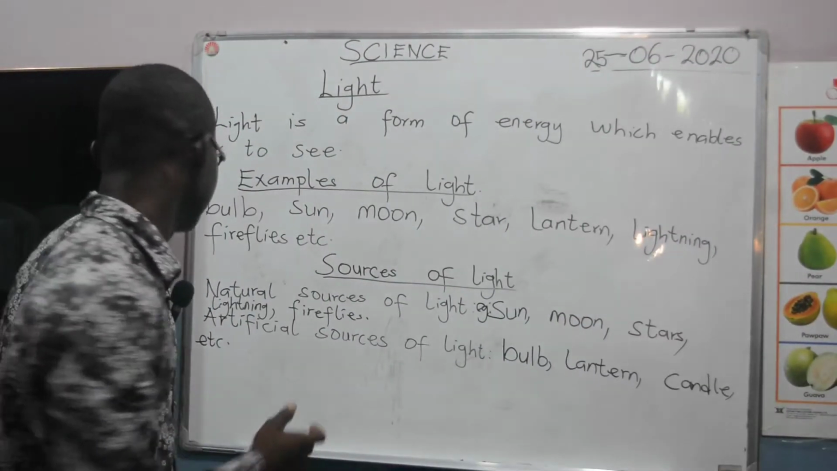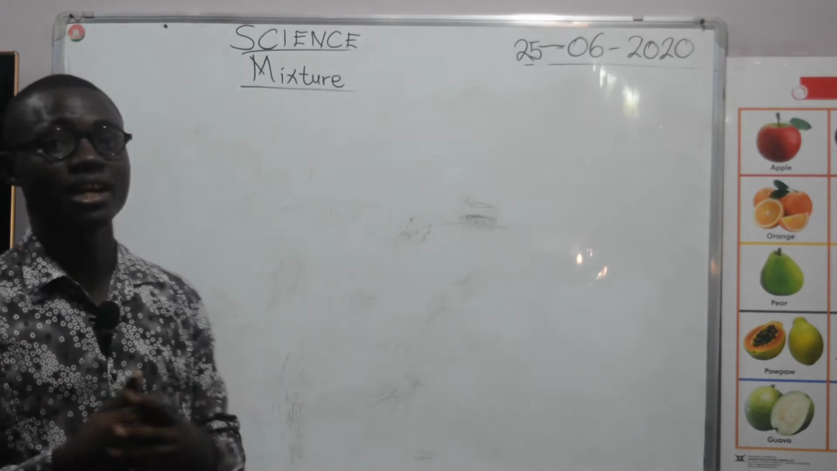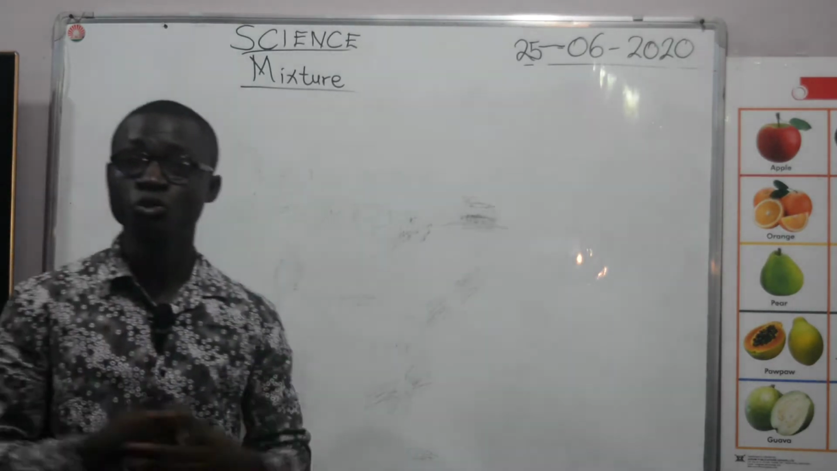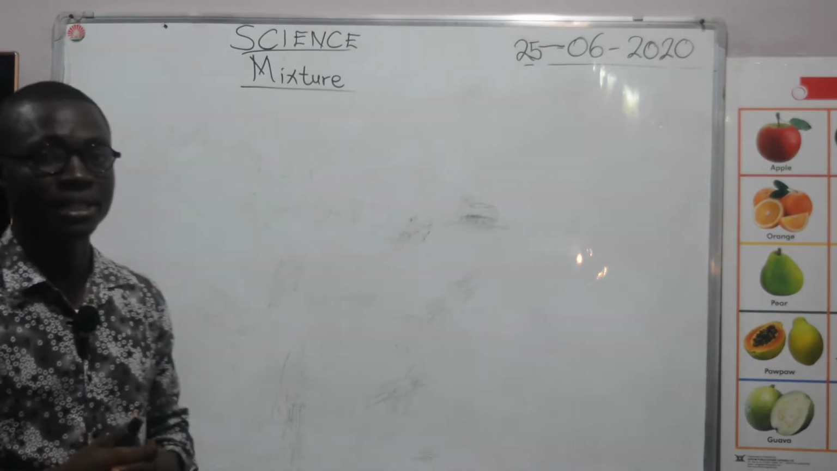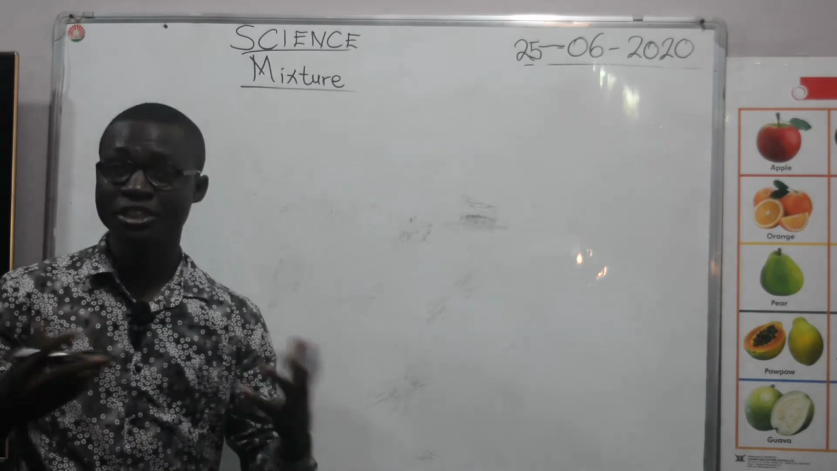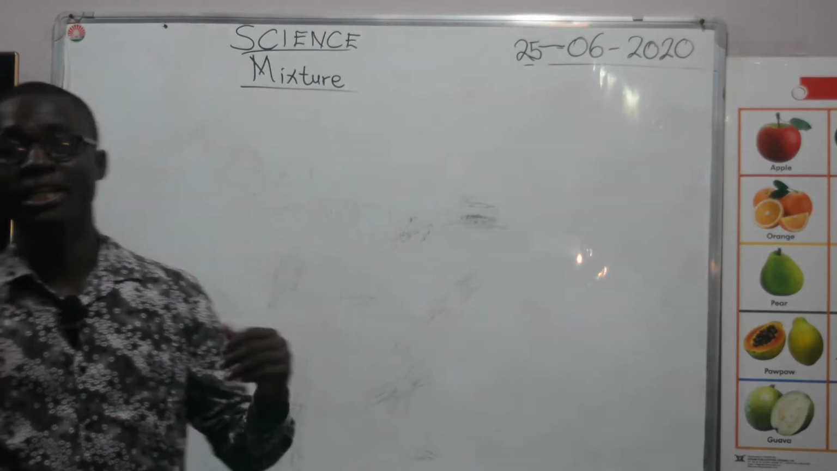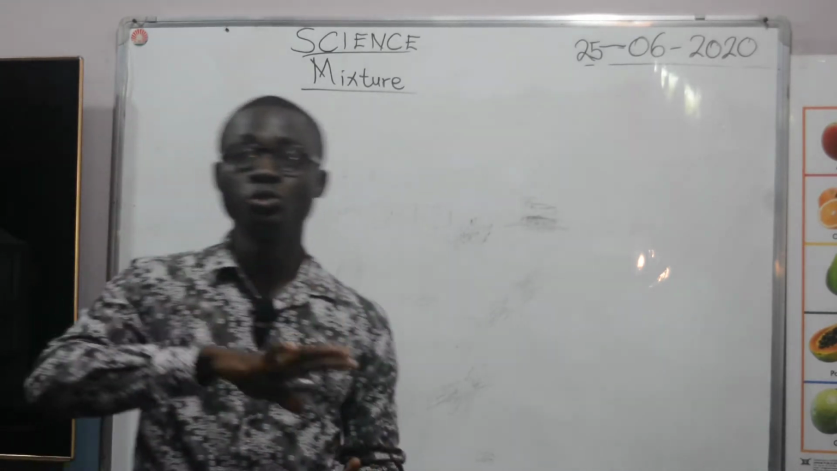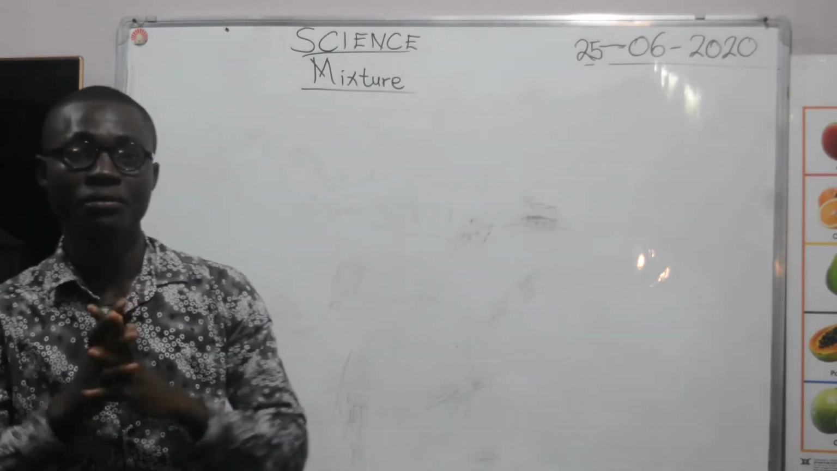Okay, let's move on. Guys, let's revise ourselves on mixtures and seasons so that you'll be able to do the assignment that I have given to you. So, we said that mixture is a physical combination of two or more substances. That is two or more substances. That is what we call mixture.